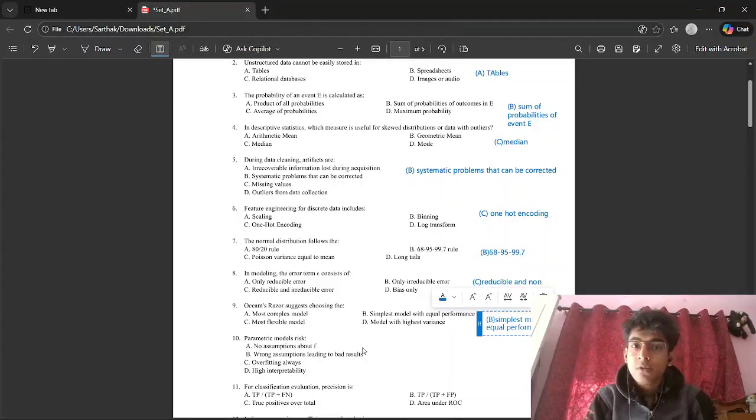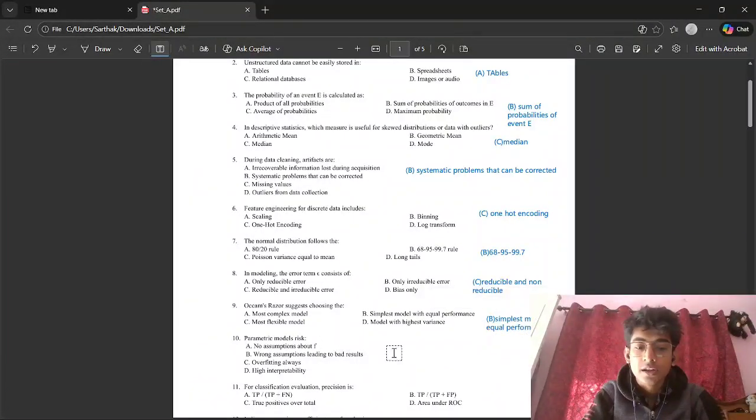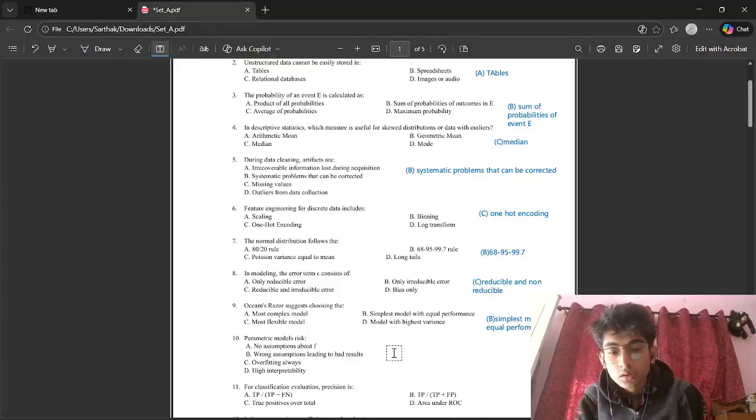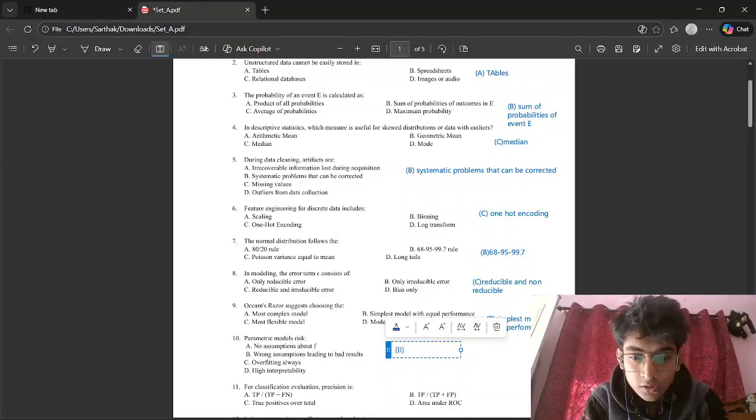Parametric model risk: no assumption about F, wrong assumption leading to bad result, overfitting always, high interpretability. See, parametric models try to make assumptions about the function, about its linearity, about its non-linearity. So if a wrong assumption is made, it will lead to bad result or it will lead to underfitting. So the correct answer should be B. Yeah, B. Wrong assumption leading to bad result.